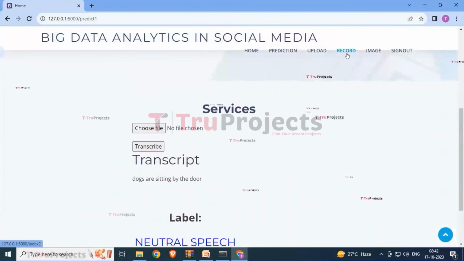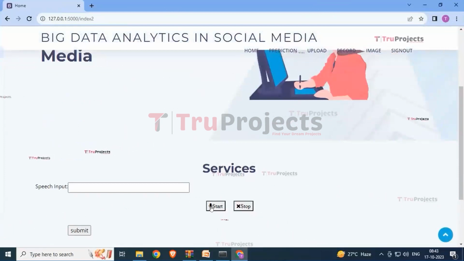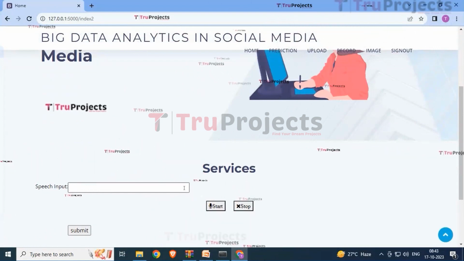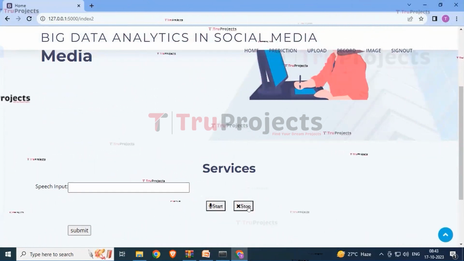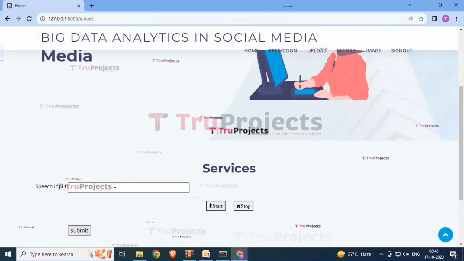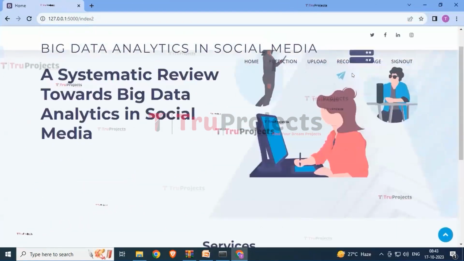And here by clicking on the record button, here you can see that by clicking on the start button, whatever sentence we are speaking, it will simply give the input to this box, and by clicking on the stop button it will simply stop, and after that by clicking on the submit button, it will show us the input which we have provided over here.